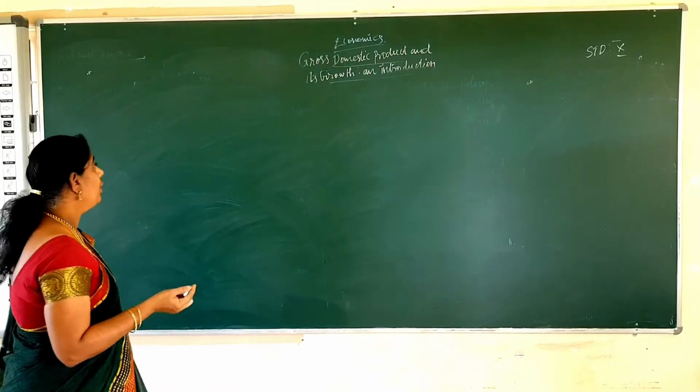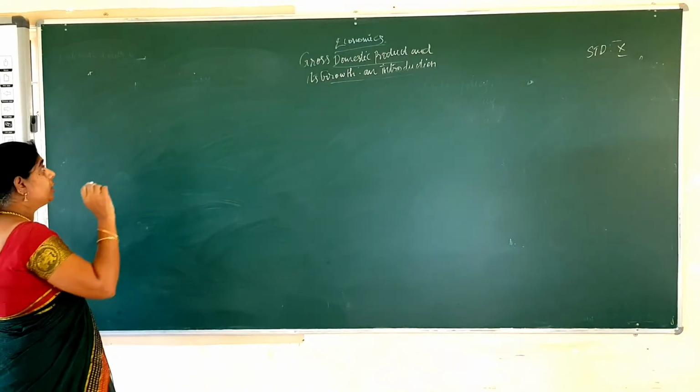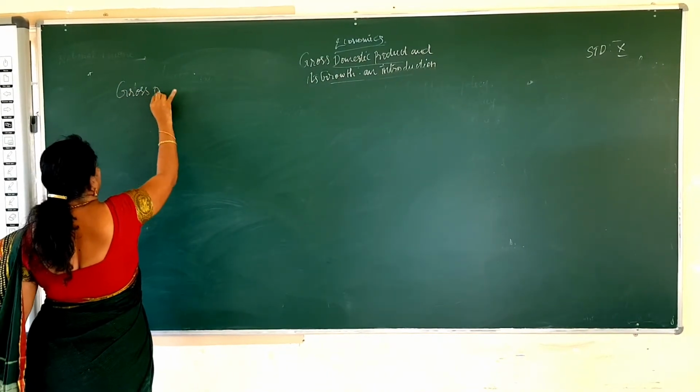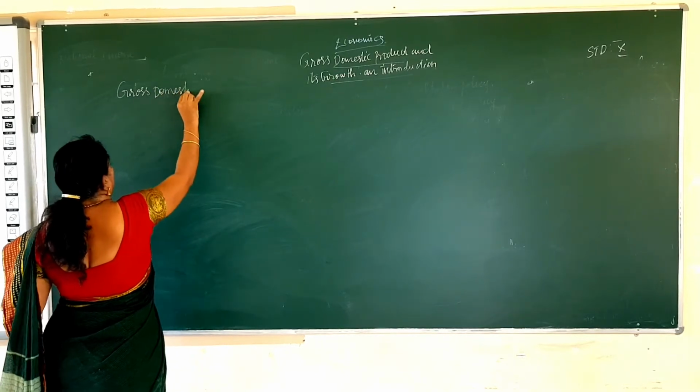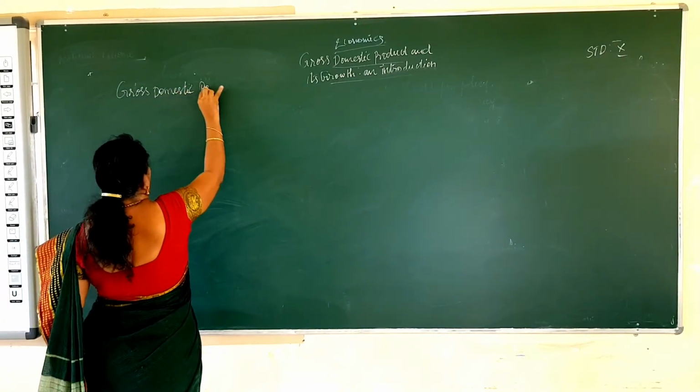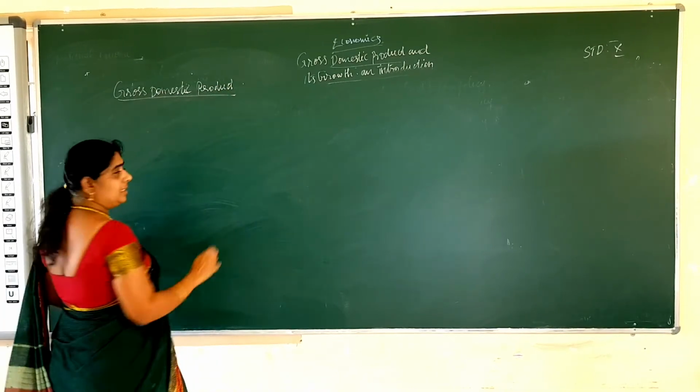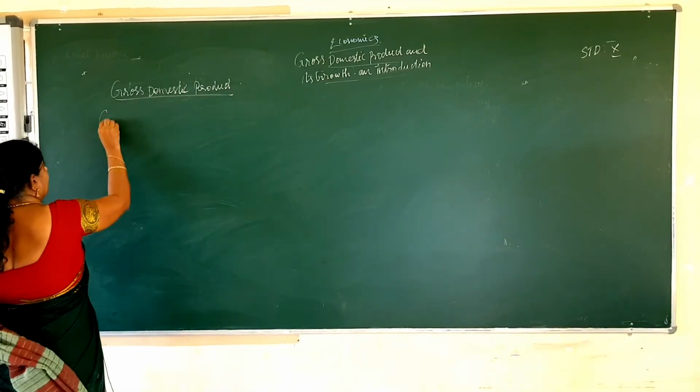Children, now we are going to see about the gross domestic product. What is gross domestic product?